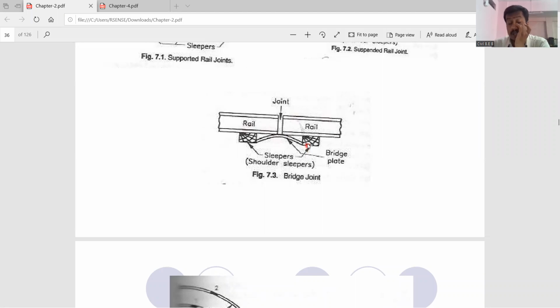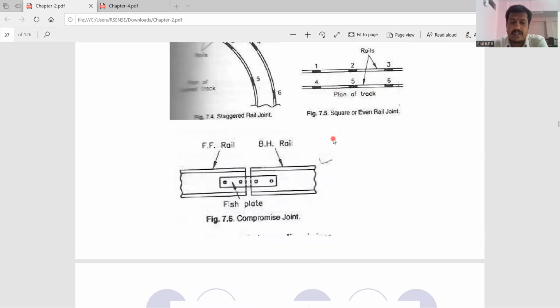So this is the third type of joint. We call it the bridge joint. Bridge means we have connected the two sleepers, and the joint is just resting upon that connected plate or bridge. So this is the third type, the bridge joint.